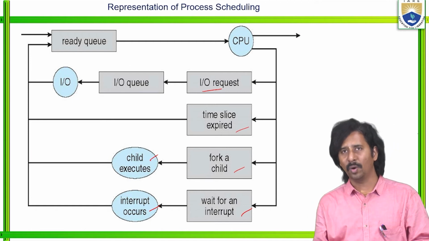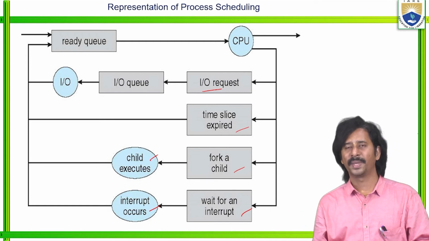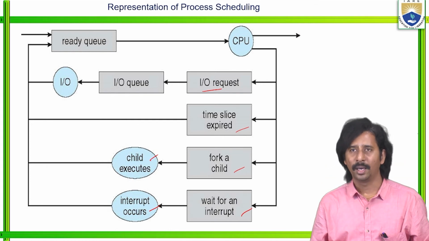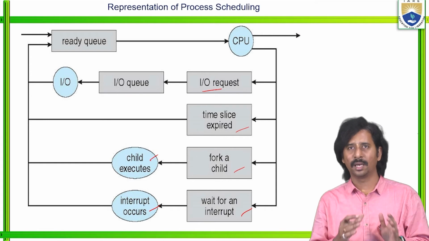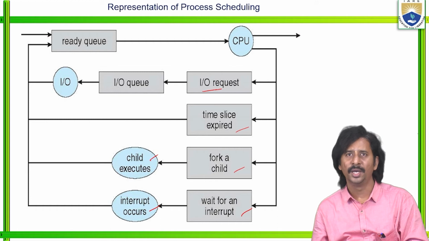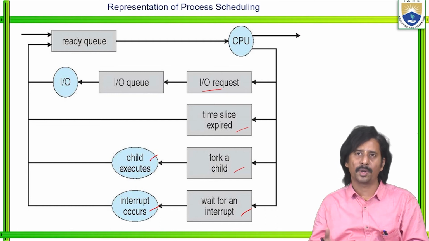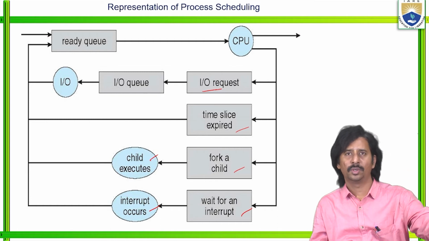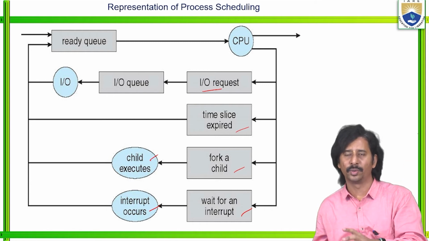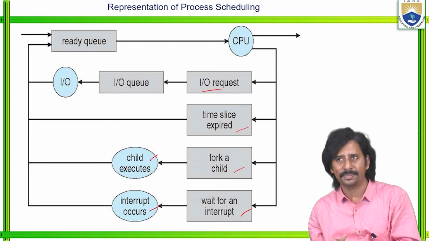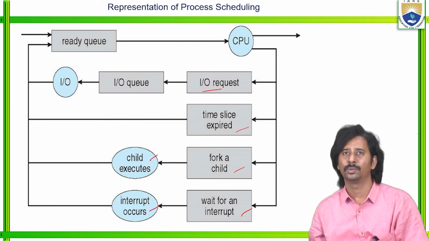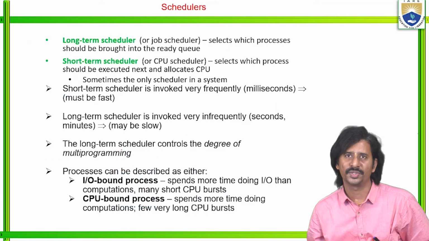So before execution is done, the processor always accepts each and every process from the ready queue only. So we need to represent various processes according to the scheduling. So here the processor schedules, right? So now your turn, you are going to execute. Next, your turn, you are going to execute. If that particular process is waiting for some time or something, then automatically it again enters into the ready queue. So that is the representation of process scheduling.